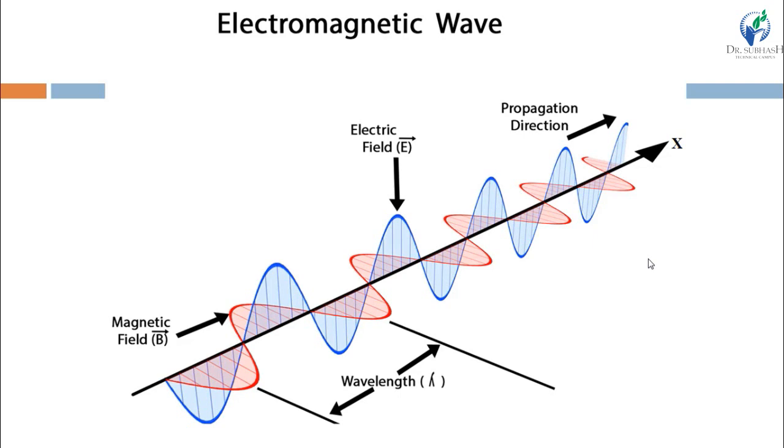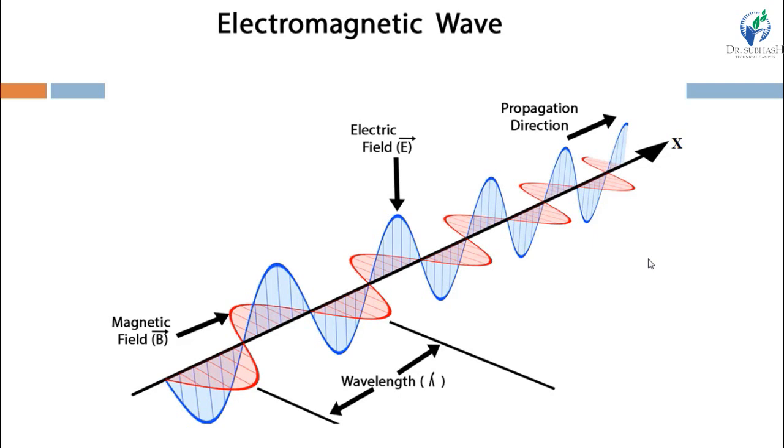Then the electrical field is in the y-axis and the magnetic field is in the z-axis. You can see here clearly, right? The direction of propagation of this wave is x-axis, electrical field is moving in the y-axis and magnetic field is moving in the z-axis, right?